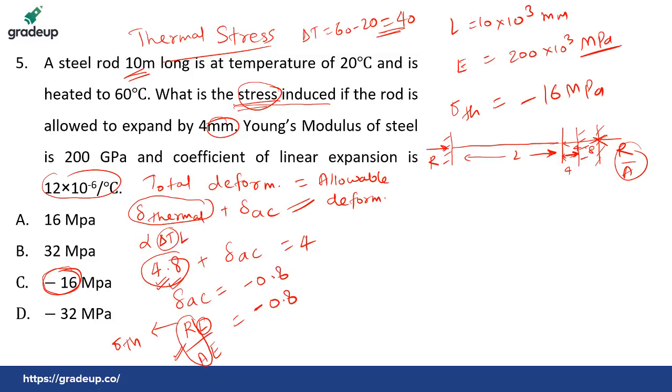If the rod is not allowed to expand, then condition remains same or differ? The condition remains always same. In that case, if this deformation you are getting is less than 4, then there will be some kind of tensile stress. Then the direction of reaction changes automatically. You do not have to do anything on that. You just have to be careful whether the total deformation is equal to the allowable deformation. That's it. I hope everyone's doubt is clear.